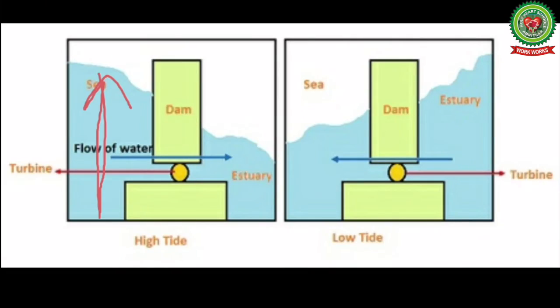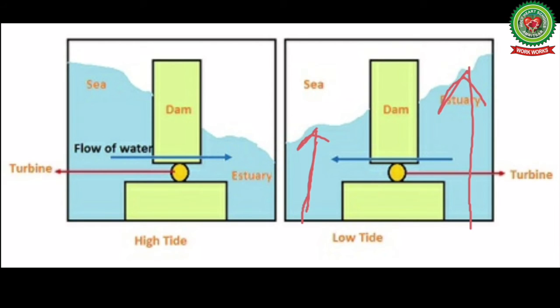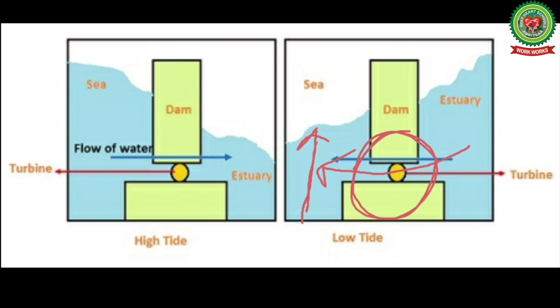During high tide, water at sea is more than the water at the reservoir. So water flows from sea to reservoir and the turbine rotates and we get electricity. And during low tide, water at the reservoir is more than the water at sea. So water flows from reservoir to sea and then again the turbine rotates and we get electricity from tidal energy. So in this way, electricity is generated 2 times.